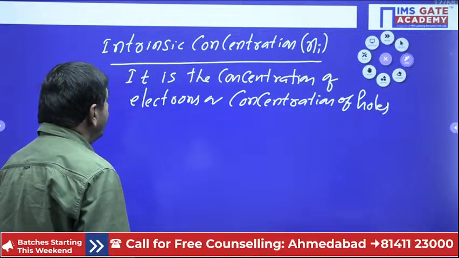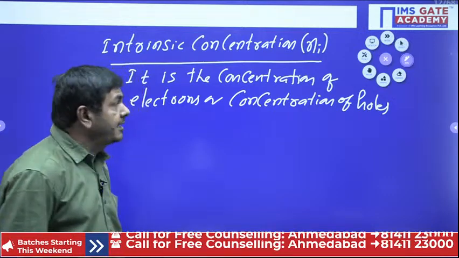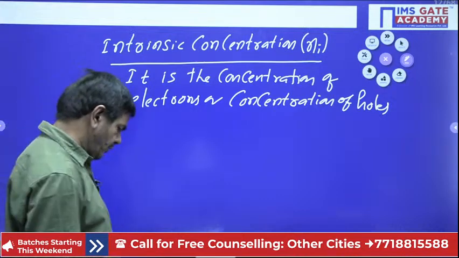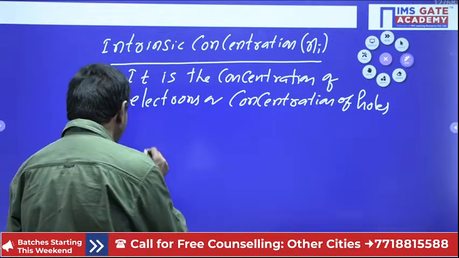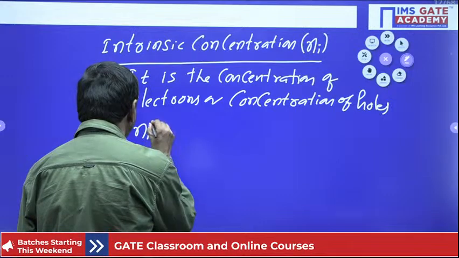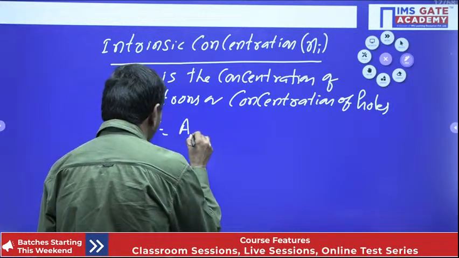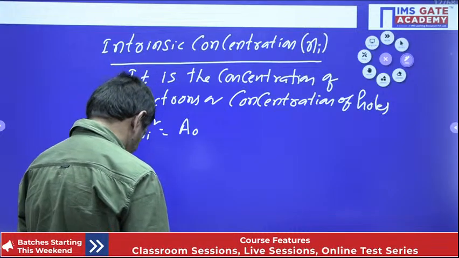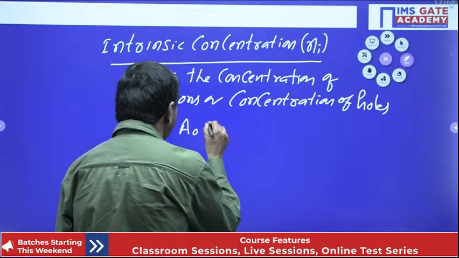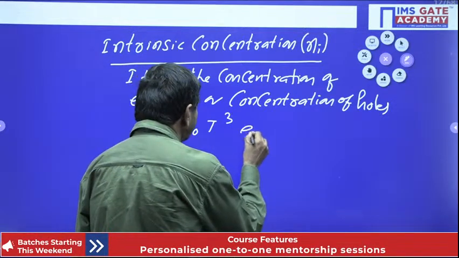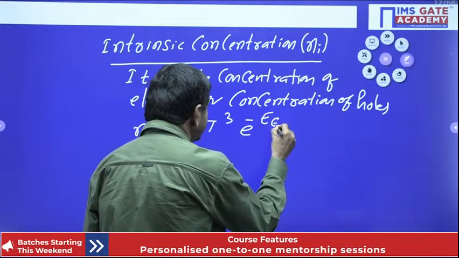Understand now. But how is the intrinsic concentration generally calculated in problems? Ni square equals A naught into T cube into e power minus Ez naught by KT.